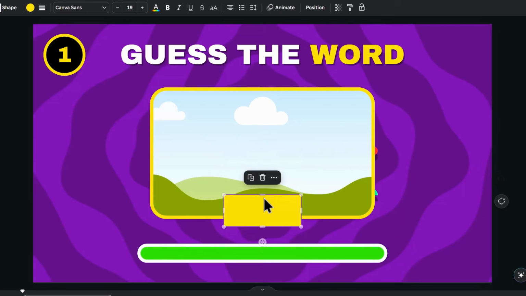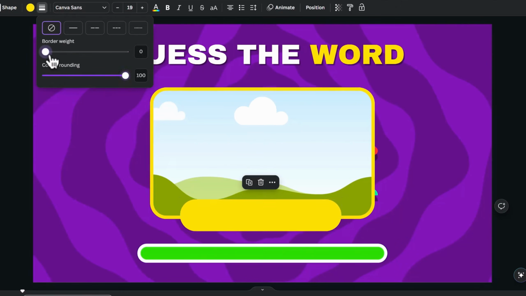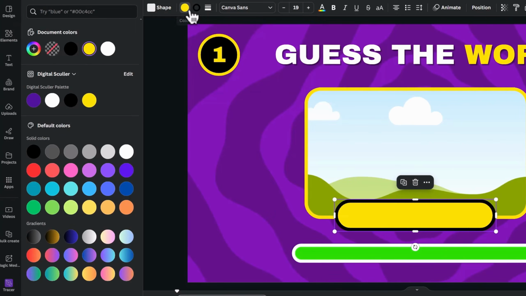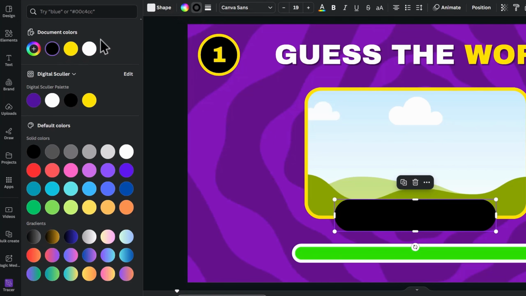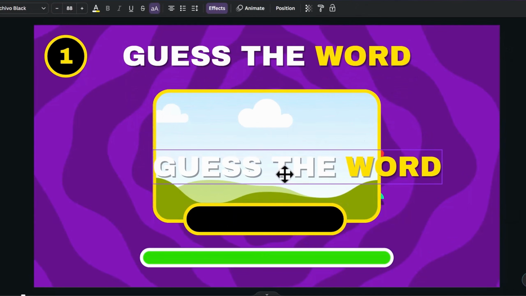Drag it downward and enlarge it like this. Drag the corner slider to the right and add a border weight to it. Change the main color to black and the stroke color to yellow. Duplicate the header once again and drag it downward.